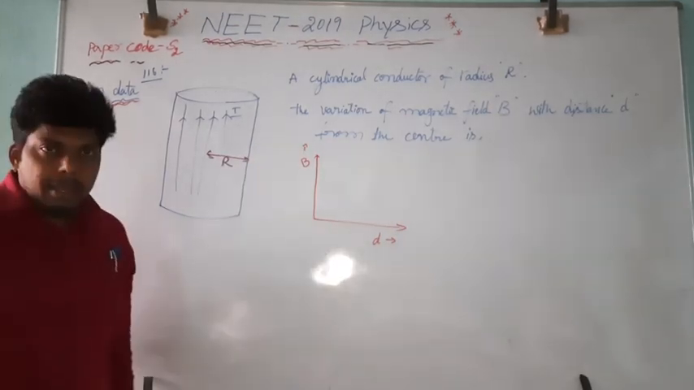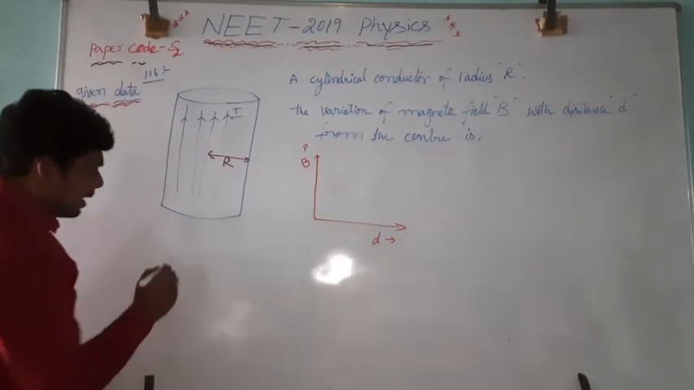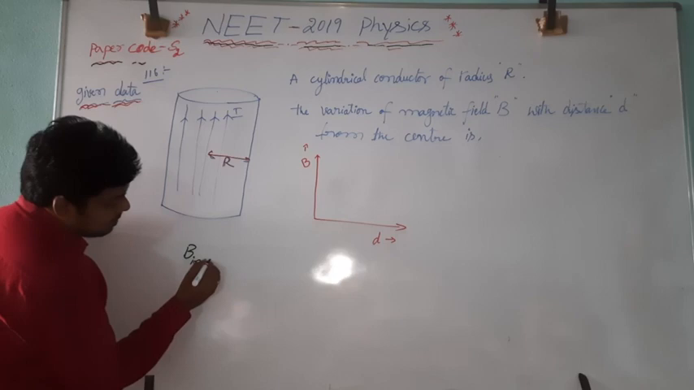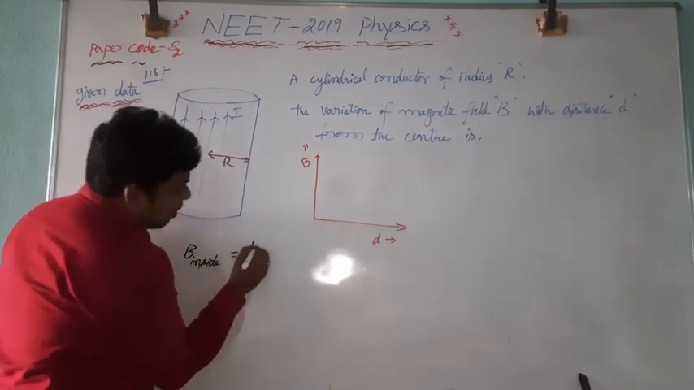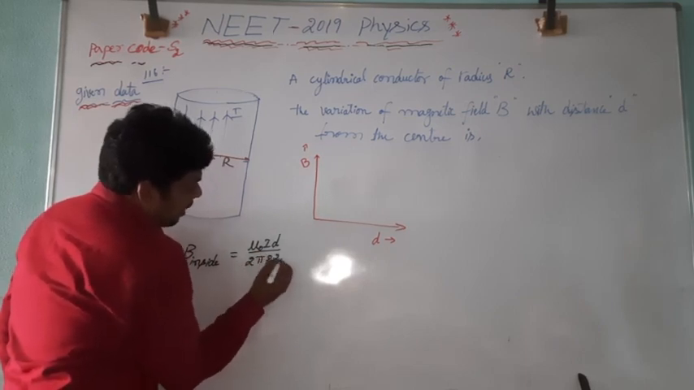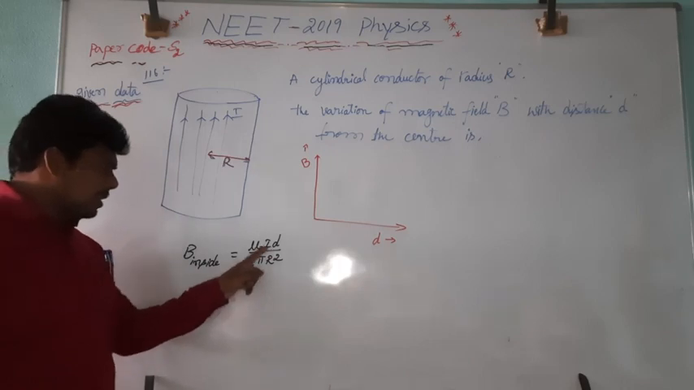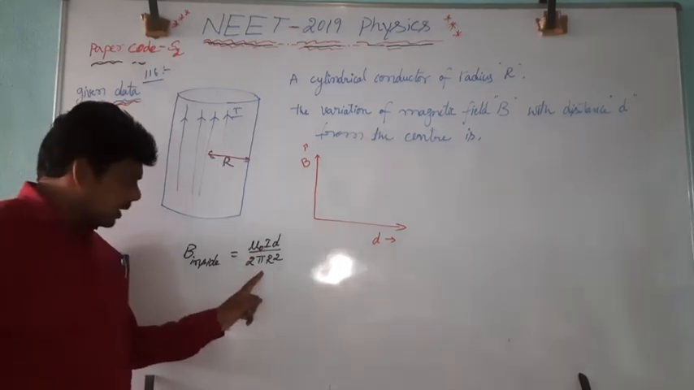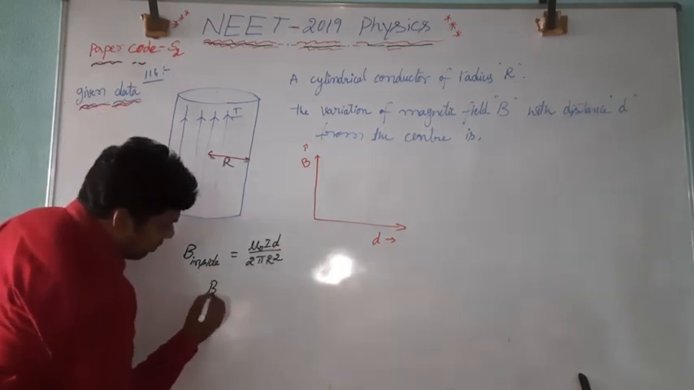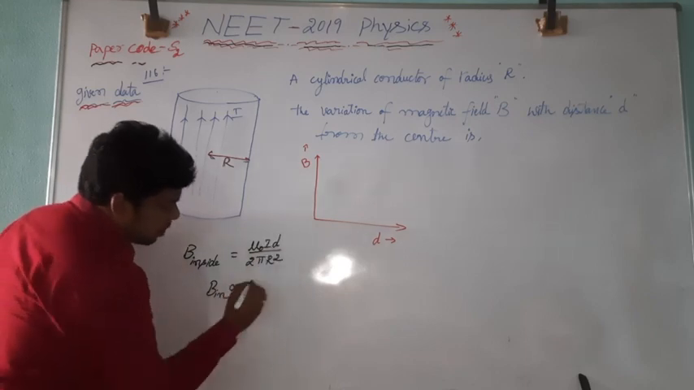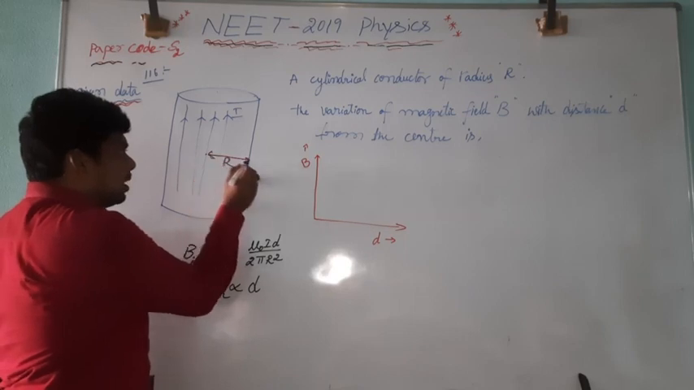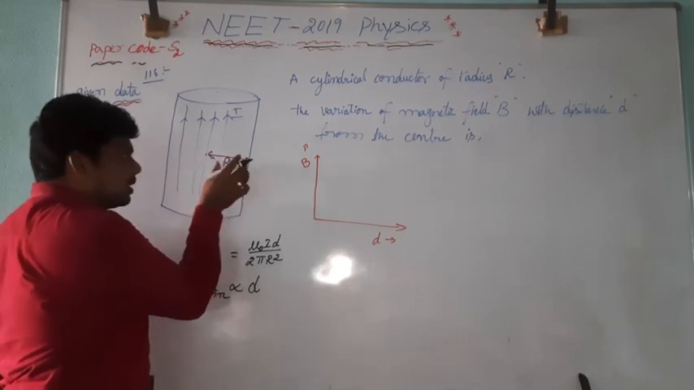That must be represented in a plot. That is nothing but a graph. Now, the magnetic field inside the cylinder is given by mu naught I d divided by 2 pi r square. Here r is radius, I is current, mu naught by 4 pi is proportionality constant. Then B inside is directly proportional to the distance. Is it right? From the center to the surface, that is what we consider as the inside.